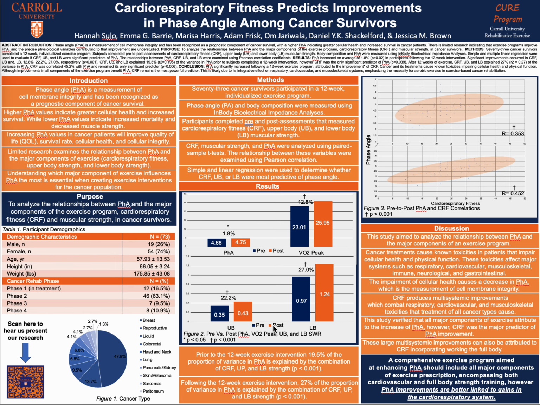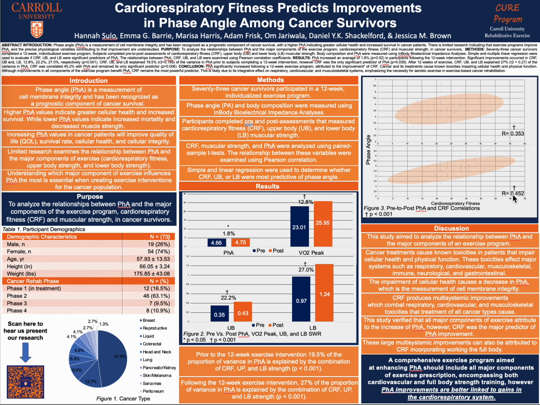Following the 12-week exercise intervention, 27% of the proportion of variance in phase angle is explained by the combination of cardiorespiratory fitness, upper body, and lower body strength. These numbers show that phase angle is affected by the major exercise components, and following the 12-week exercise intervention, phase angle is even more greatly affected by the components. Although all 3 exercise components have a significant influence on phase angle.